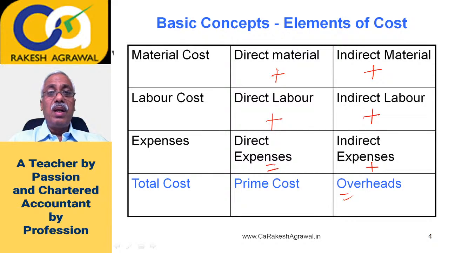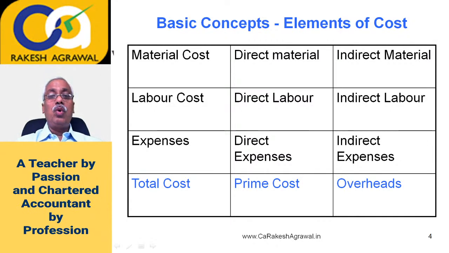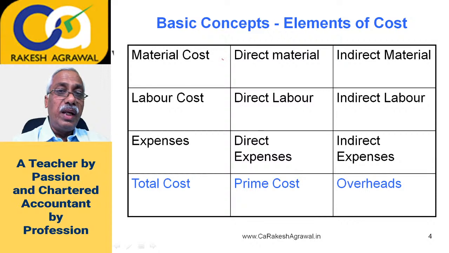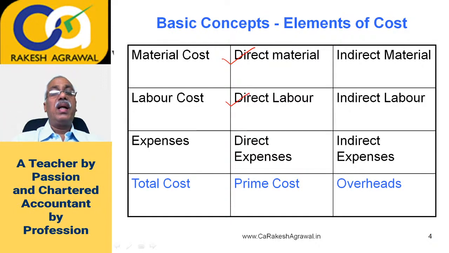Now friends, in real life, people generally call 3 elements of cost as material, labor and overheads in practical life. Now what does that mean? When people say material, please remember they intend to say direct material. When people say labor cost, they intend to say direct labor.